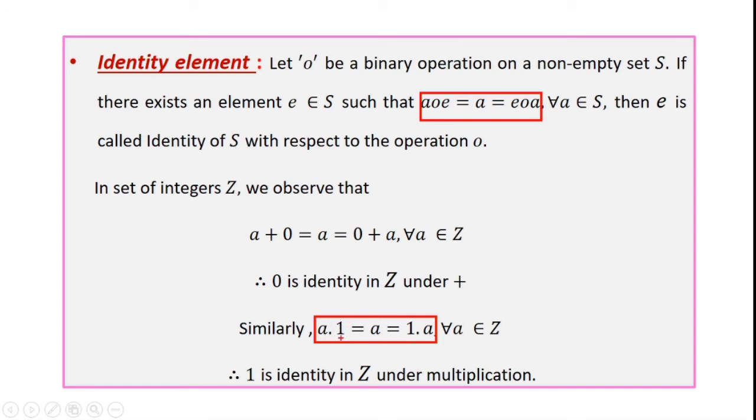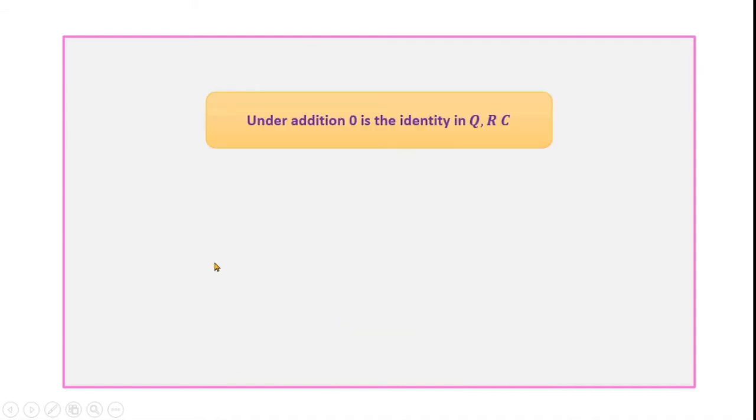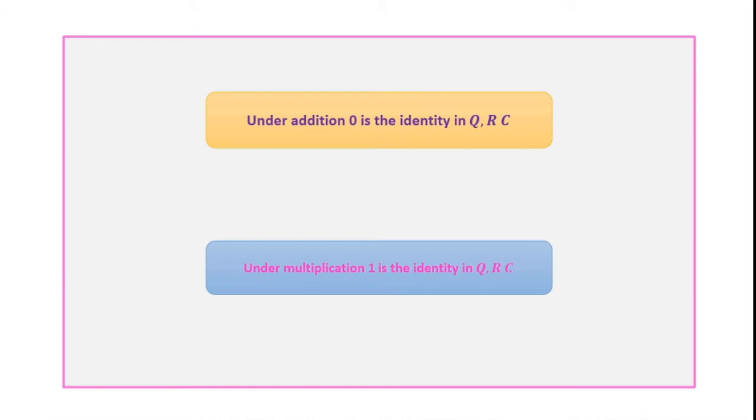So that 1 is called identity in Z under multiplication. Under addition, 0 is the identity in the set of rational numbers, real numbers, and complex numbers. Also, under multiplication, 1 is the identity element in the set of rational numbers, real numbers, and complex numbers.